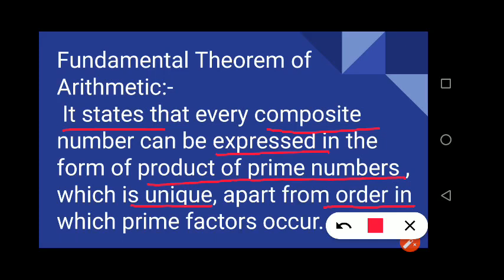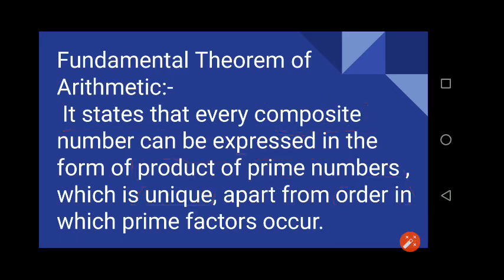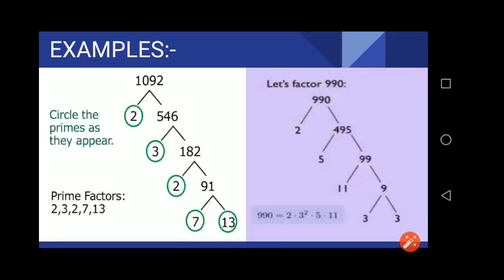It means that a composite number can be changed into the form of a product of prime numbers, and that product of prime numbers will always be unique, but the order of the prime numbers could be changed. Every time we can write the numbers in a different order, but the product is always the same. So let us look at one example of it.